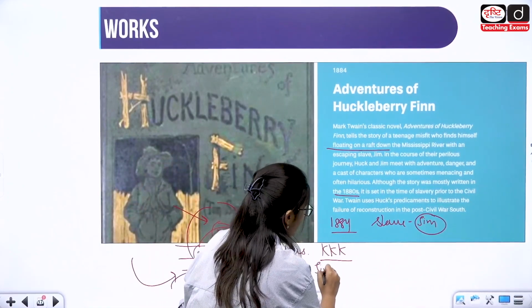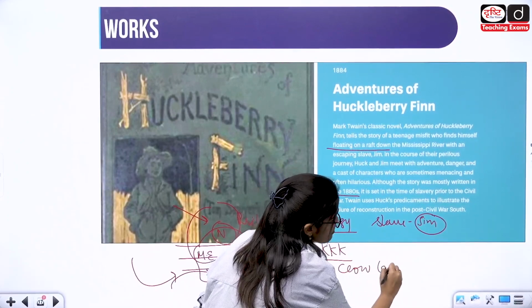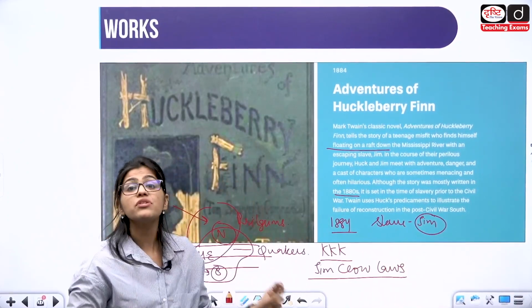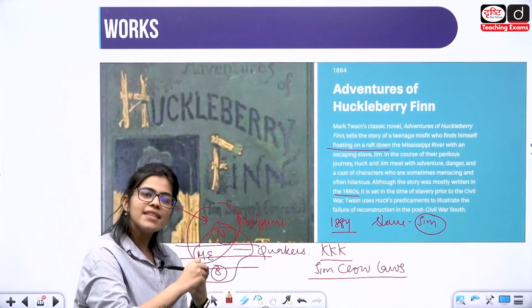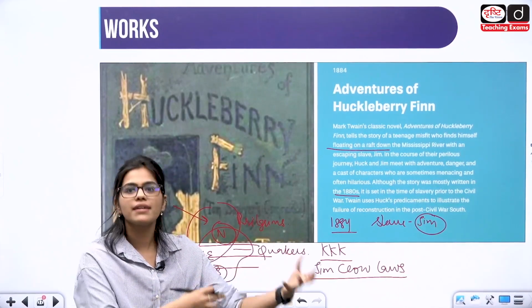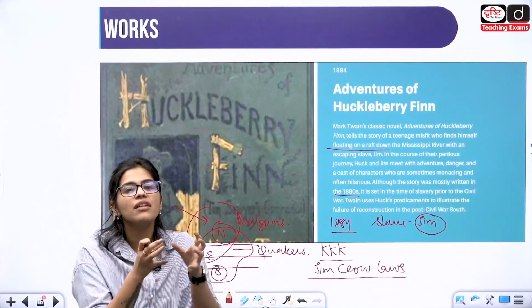We studied about the Jim Crow laws. The Jim Crow laws were the laws about racial segregation. And then there was the Great Migration that happened, and ultimately the Harlem Renaissance happened.